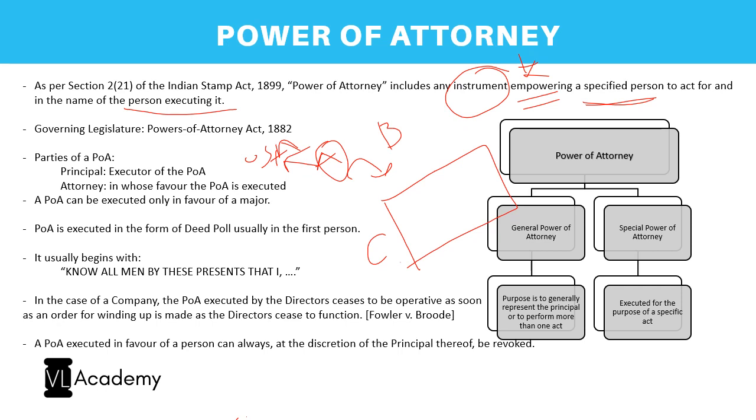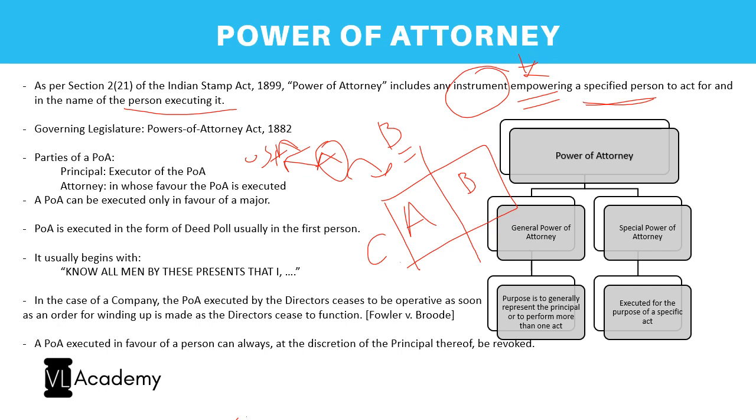Yes, B can execute it, but only for his share. But for the share of A, how can B execute it? Or can he execute it? The answer is again yes. But how can he execute it? By way of a power of attorney. So A will be the executor, B will be the specified person.